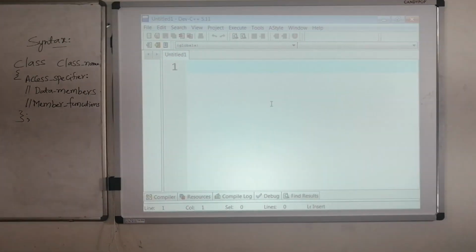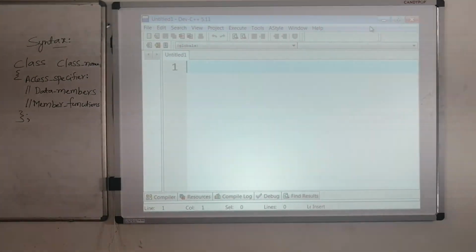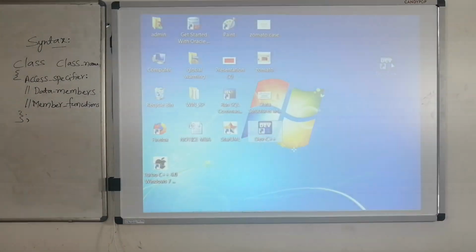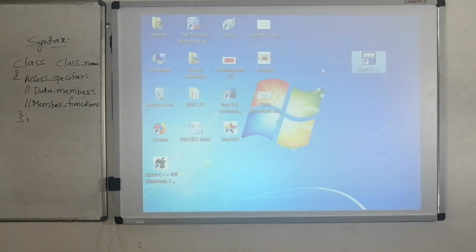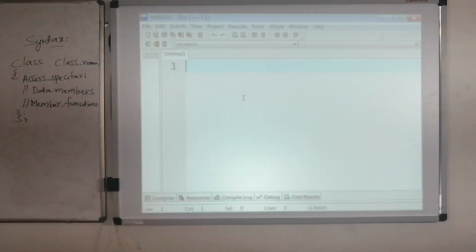Okay, welcome back students. In this session we'll see how we do C++ programming. You are already quite familiar with this environment. This is the Dev C++ environment. You just have to download this IDE from the internet, and once you install it, you will get this environment where you can write your C++ programs, compile them and execute them to see the output.